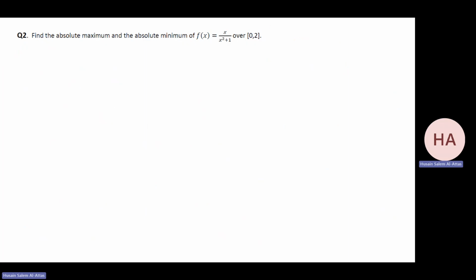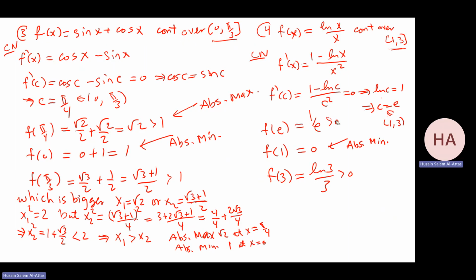The difficulty is how to check 1 over e with respect to ln 3 over 3. I think it's very complicated. And by the calculator, this is 0.368, I think.